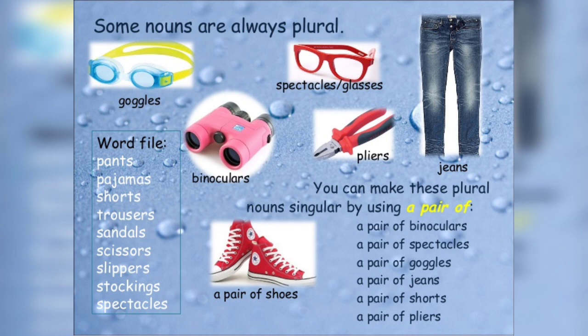But there is another way that we can make these plural nouns singular by using a pair of: a pair of binoculars, a pair of spectacles, a pair of goggles, a pair of jeans, a pair of shorts, a pair of pliers. So with this, I hope you have understood the exact use of singular noun and plural noun.